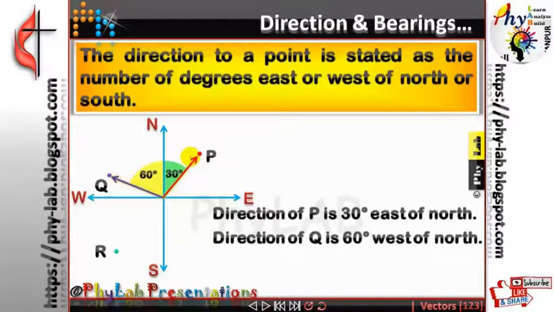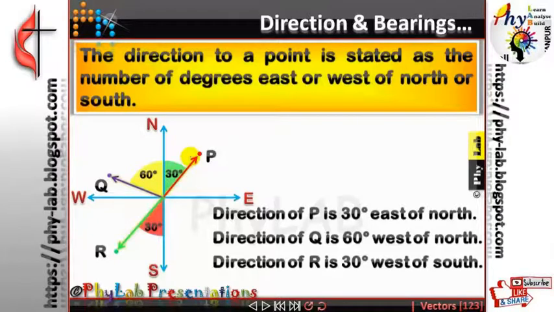For example, the point R. Let's say this is R, and let's say it makes an angle of 30 degrees. So what you are going to say: direction of R will be 30 degree west of south. So directions are always stated with the help of number of degrees, either east or west of the north-south line. Is that clear? That's how you should mention the directions when you are solving a numerical problem. So in numerical problems you will get the direction stated in this particular format.